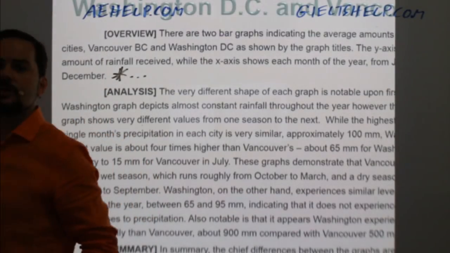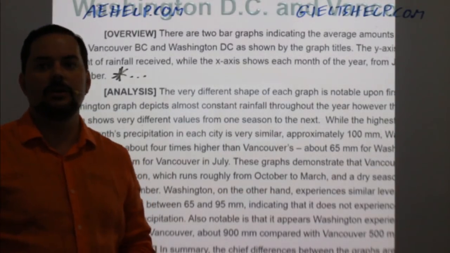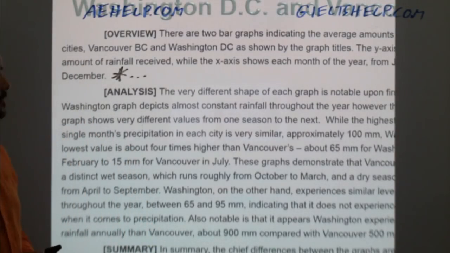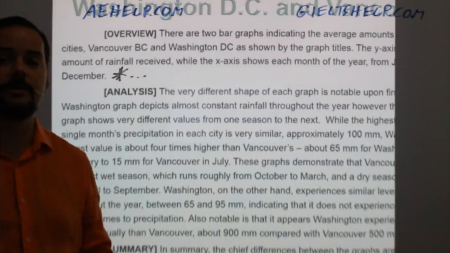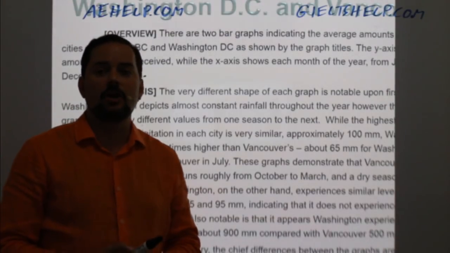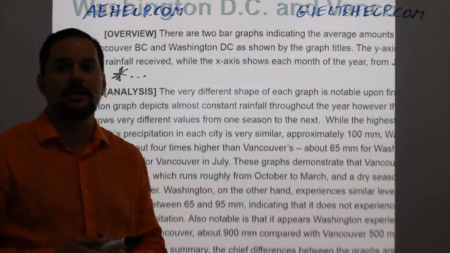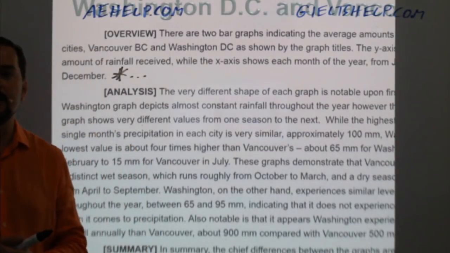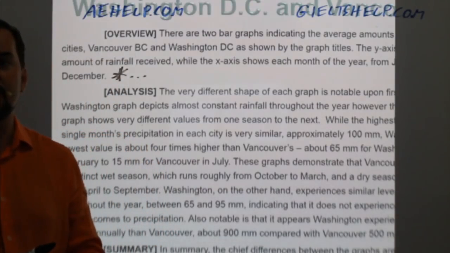Yeah, so Naveen's asking, do we need to mention the unit measurements, so the intervals of 20 millimeters of rainfall? Yeah, it could be good, Naveen, absolutely. That's not going to hurt your marks, certainly. And also it will help you to think more clearly about the data, so it could be a good idea to include the interval units of measure, in this case, those 20 millimeters of rainfall.